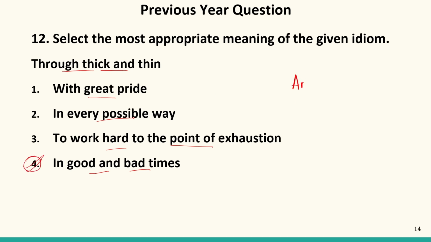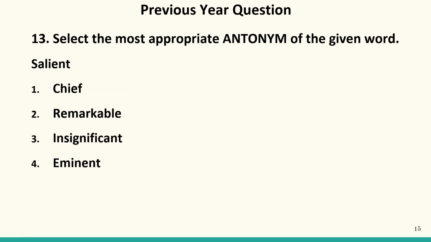So our answer is 4. Thick means something which is wide, thin which is very narrow, narrow and broad, shows good and bad times.